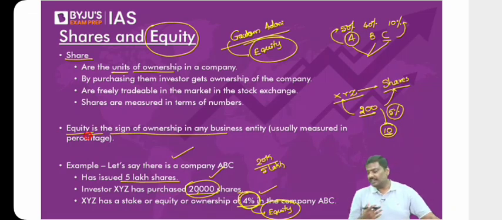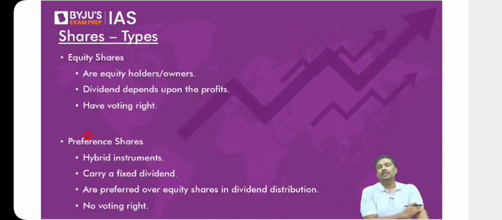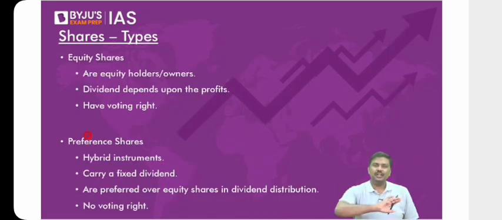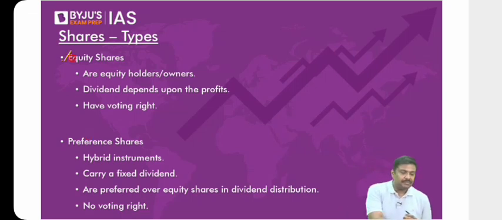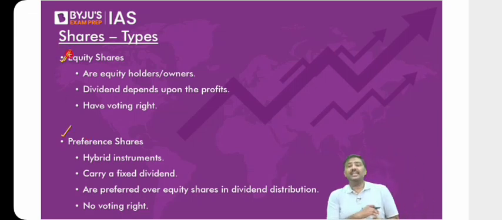Now come to the types of shares. Generally there are two types. Traditional concept is more than sufficient. Do not complicate it. Keep it simple. Traditionally there are two types of shares. One, equity shares. Second one is a preference share.